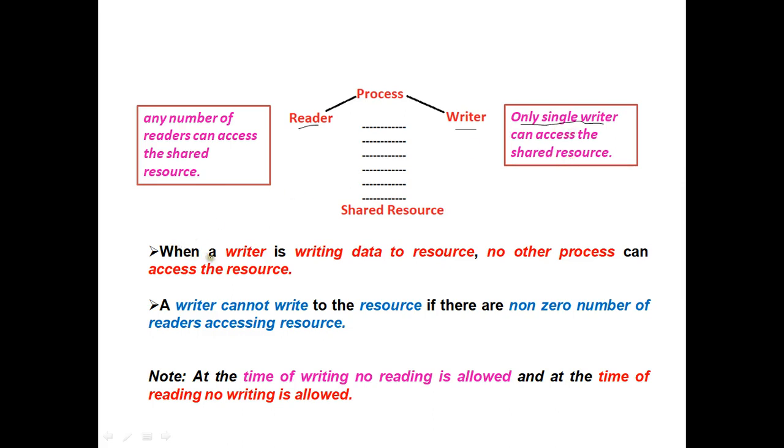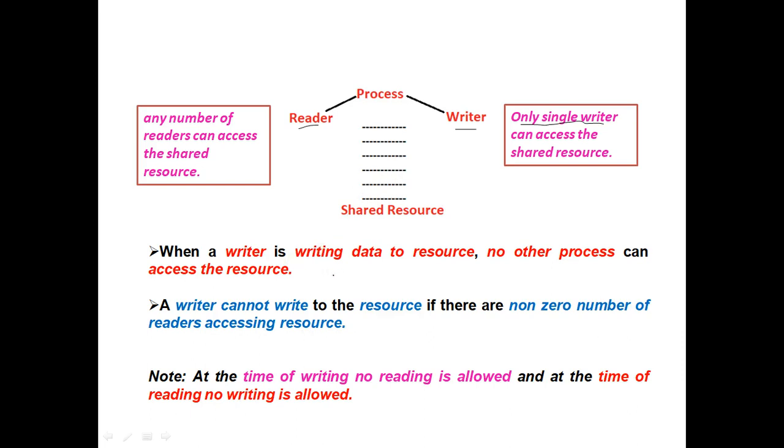When a writer is trying to write data into the shared resource, no other process can access the resource. That is the first condition. Second, a writer cannot write to the resource if there are a non-zero number of readers accessing it. If nobody is accessing the resource, what is the use of the writer writing the data?